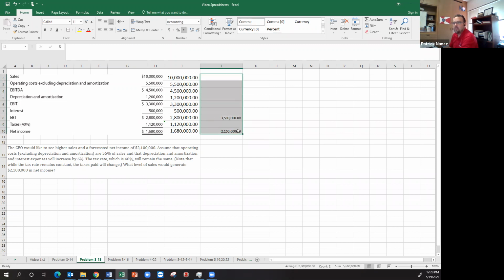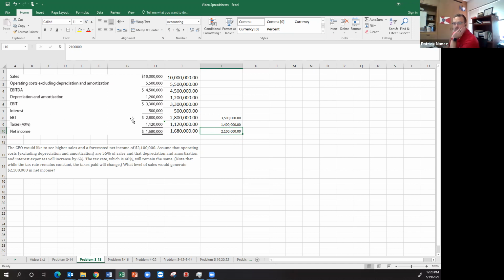All right, so 3.5 million, and I can confirm that needs to be my earnings before taxes. I can confirm that by taking that number times 0.4, and if this number minus that number equals net income, then I've done this correctly. So that's good.